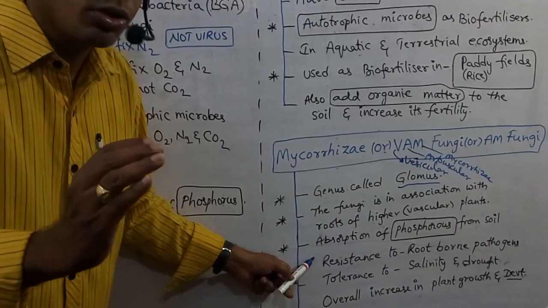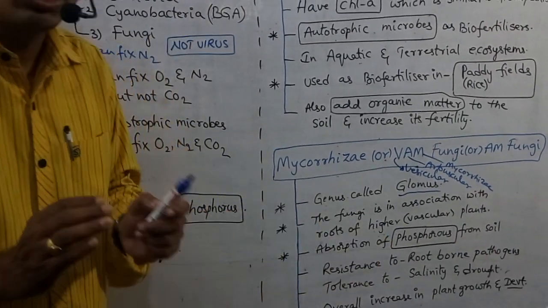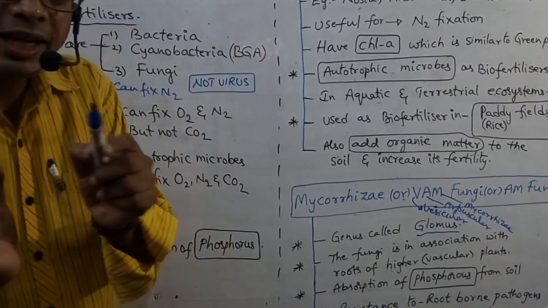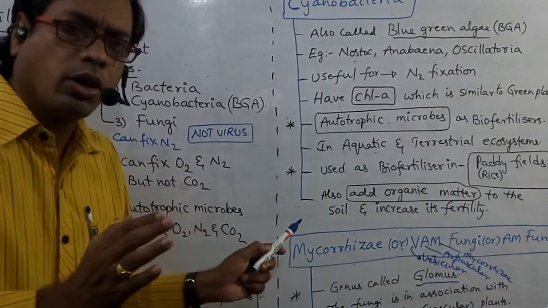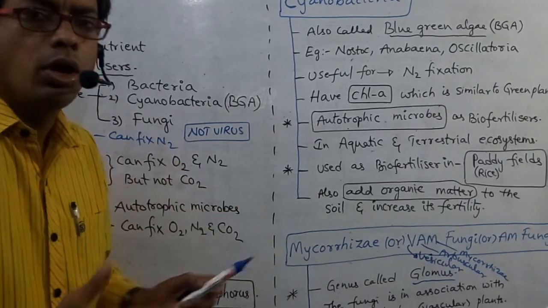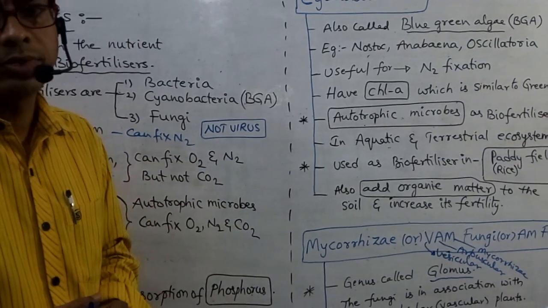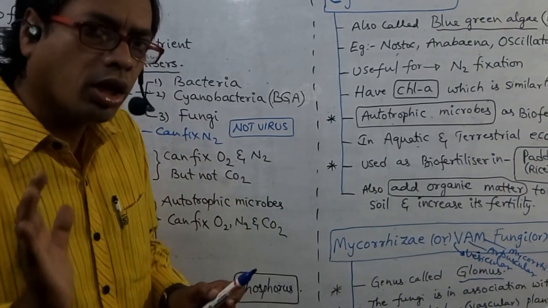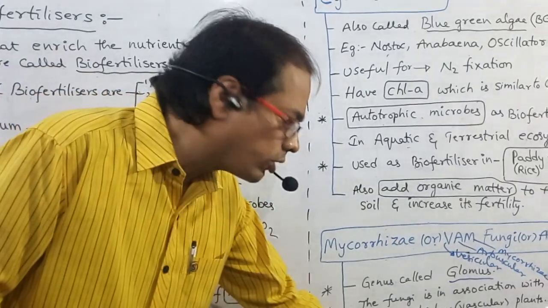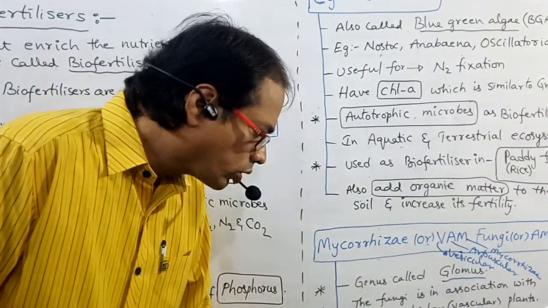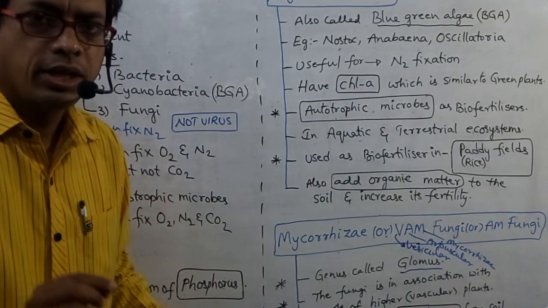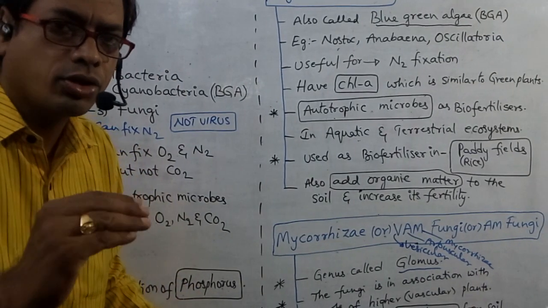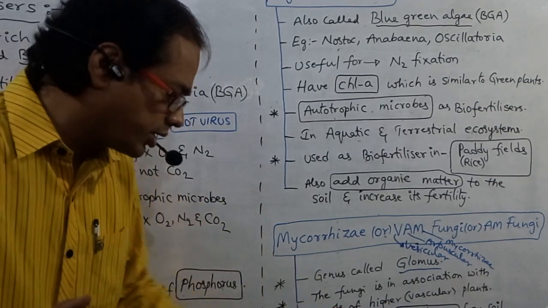It is resistance to root-borne pathogens. Some pathogens will attack roots and cause diseases. If there is the presence of mycorrhiza, it means resistance to root-borne pathogens. Next, tolerance to salinity and drought conditions. Resistance to, or tolerance to, salinity and drought conditions.